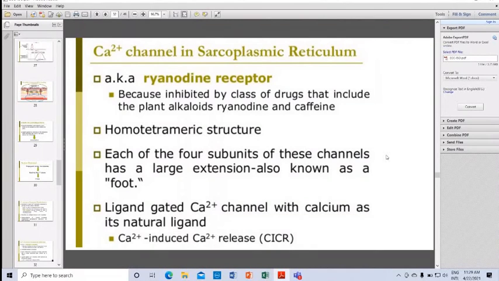It has a homotetrameric structure. Each of the 4 subunits of these channels, also called foot, are ligand-gated calcium channels with calcium as their natural ligand. Calcium induced calcium release.